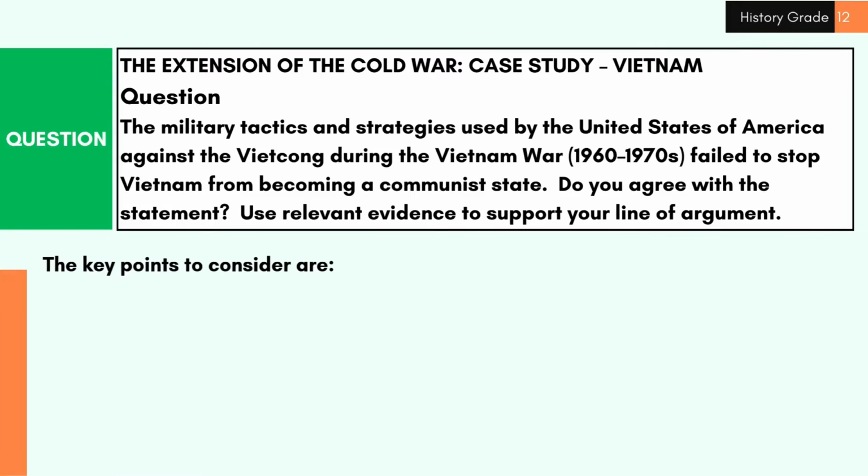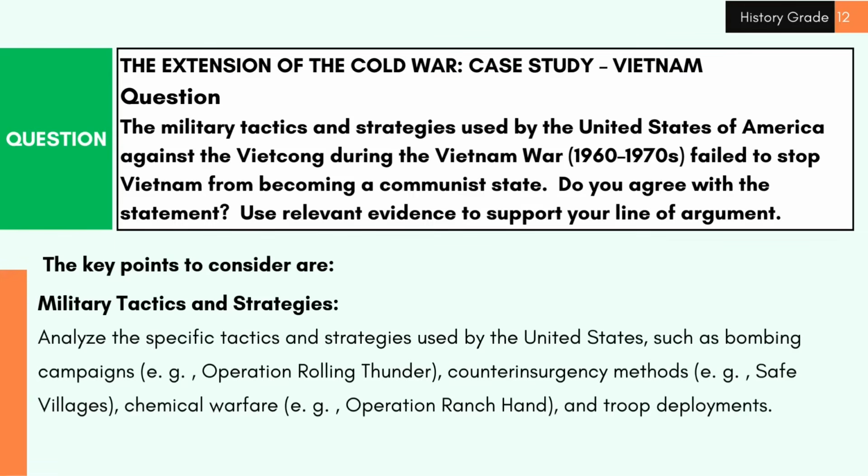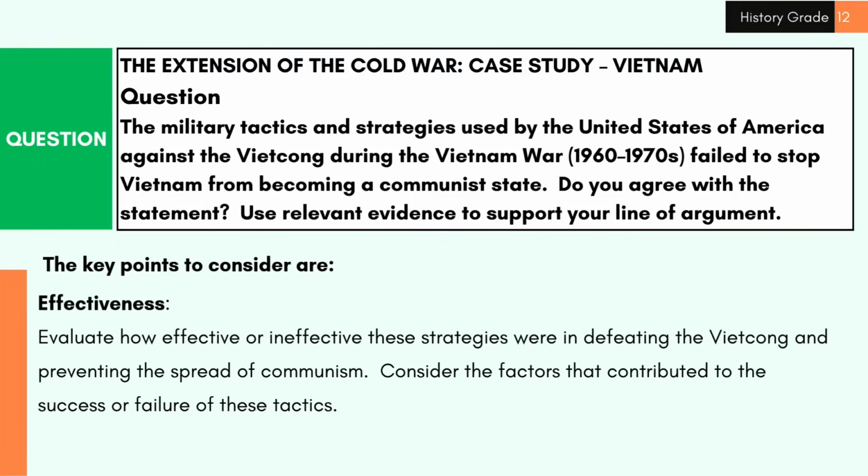The key points to consider are: 1. Military tactics and strategies. Analyze the specific tactics and strategies used by the United States, such as bombing campaigns, e.g., Operation Rolling Thunder, counterinsurgency methods, e.g., safe villages, chemical warfare, e.g., Operation Ranch Hand, and troop deployments. 2. Effectiveness. Evaluate how effective or ineffective these strategies were in defeating the Vietcong and preventing the spread of communism. Consider the factors that contributed to the success or failure of these tactics.